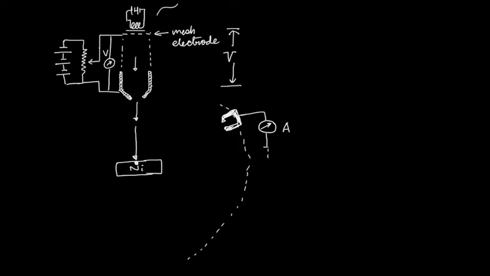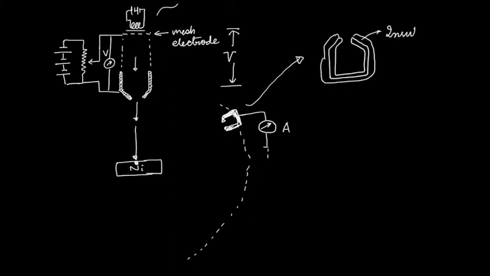Okay. This detector looks like this. It's a metal, usually copper, cup with a very small opening. So the electrons come through this opening. Near the opening there is insulator. It's insulated from outside. Insulated means electrically insulated.